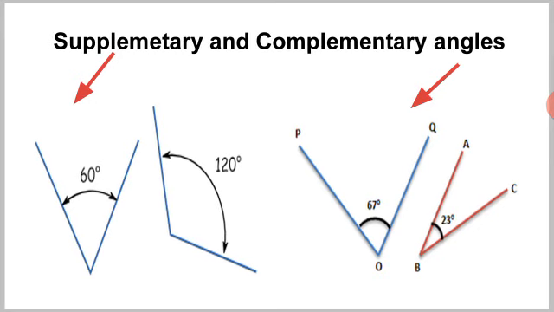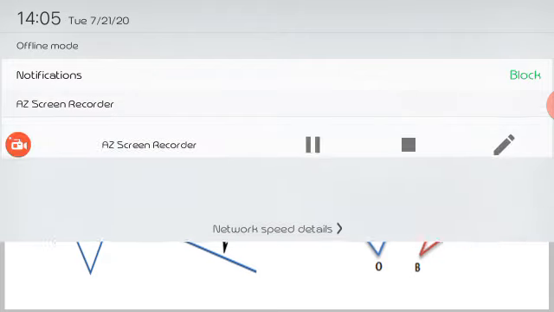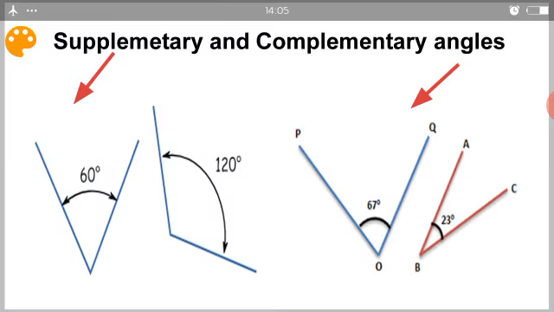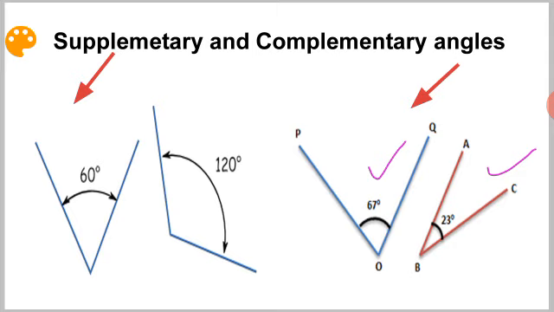Supplementary and complementary angles. If the sum of two angles is 90 degrees, then the angles are called complementary angles. Here 67 and 23 degrees are complementary angles as the total makes 90 degrees. Two angles whose sum is 180 degrees are called supplementary angles. Here 120 degrees and 60 degrees are supplementary angles as the total makes 180 degrees.